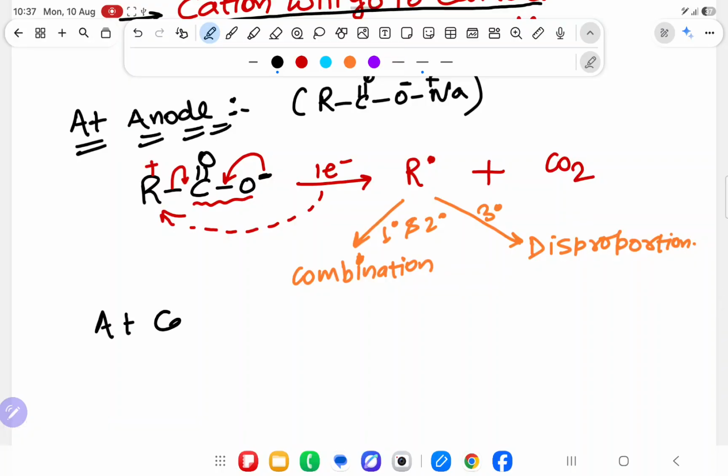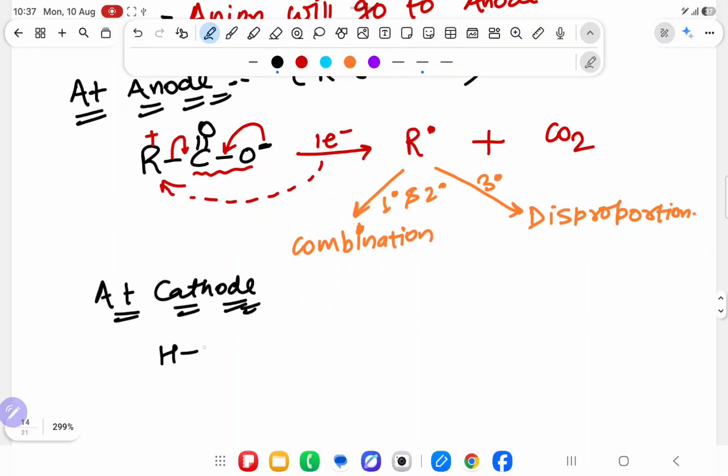At cathode, what is the reaction happening, sir? So at cathode what happens? Water is there. You are doing this reaction in presence of water. So what will happen? Because the name is electrolysis. You are giving electricity, but water is also there. Electrolysis means addition of water also.